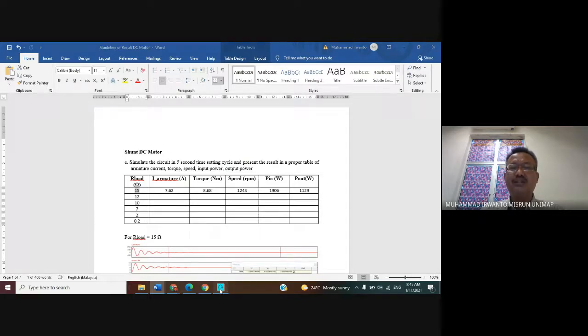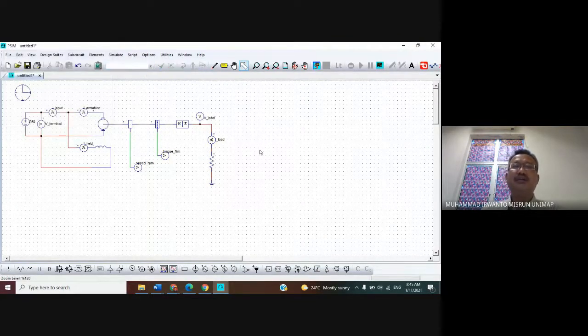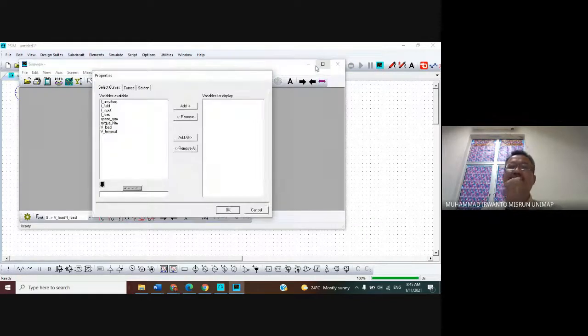Starting from here, we can adjust to 15 here. After that, you can simulate, by clicking the menu bar run simulation. Okay, now we can see the PSIM view. The first look, this one.